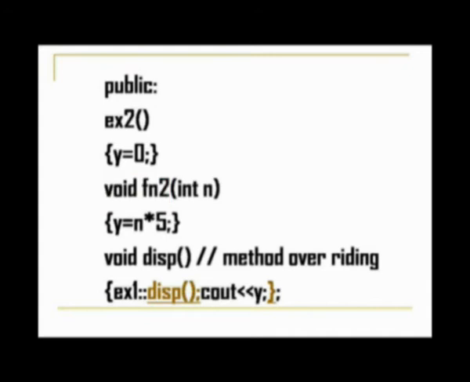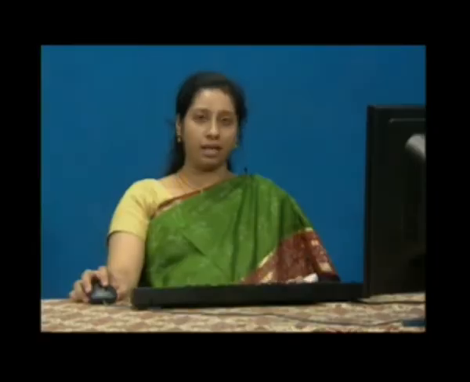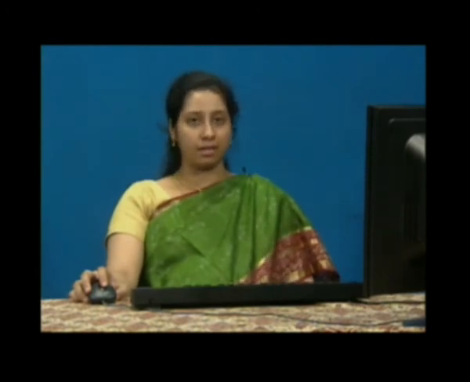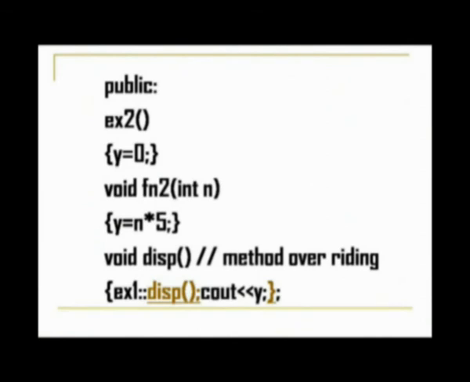Here again it is having an integer variable n. Here we are multiplying that n by 5 and assigning it to y. There we had multiplied the n by 3 and assigned it to x. So there are two different functions. There it was fn1, here it is fn2. But if you see the next statement, void disp, this is the same name of the function that we had used in the previous class also.